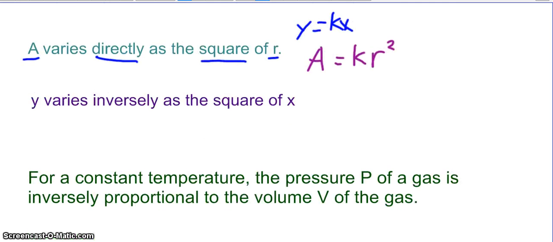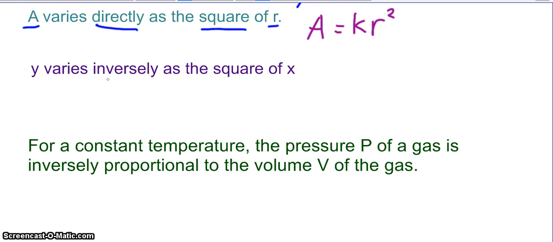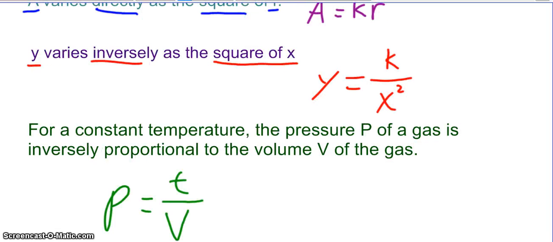Okay, so you are going to do y varies inversely as the square of x, and for the constant temperature, the pressure P of a gas is inversely proportional to the volume of the gas. So I want you to do those two examples. Pause the video, unpause when you're ready to see the answers. Okay, so here y varies inversely as the square of x, so y equals k over x squared.